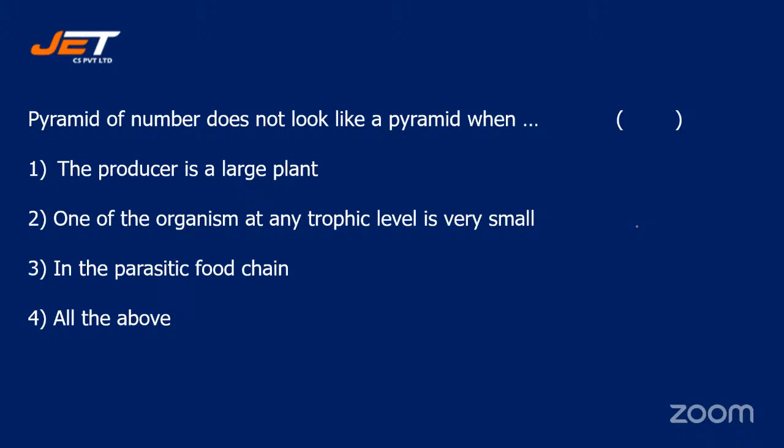Pyramid of number does not look like a pyramid when the producer is a large plant, one of the organisms at any trophic level is very small, in the parasitic food chain, or all the above. Very high responses. All right, let's check the correct answer. The correct answer is option number 4, all of the above. Those who have opted for option 4 are right.